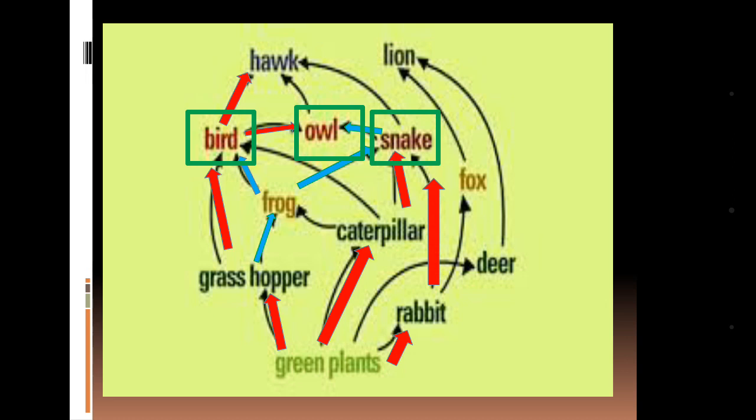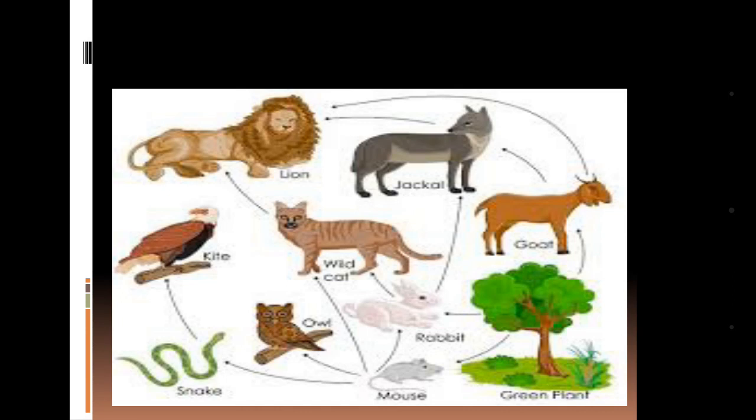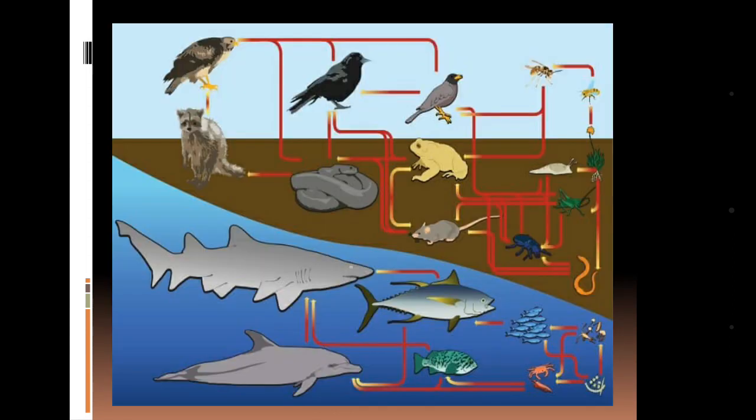So a food web is a web like or net like structure which contains so many food chains. This is an example of a forest food web. Now think how many food chains can be pointed out from this food web? The food web may be aquatic or land, but whether it is an aquatic or land ecosystem, we can see so many food chains present in the food web.